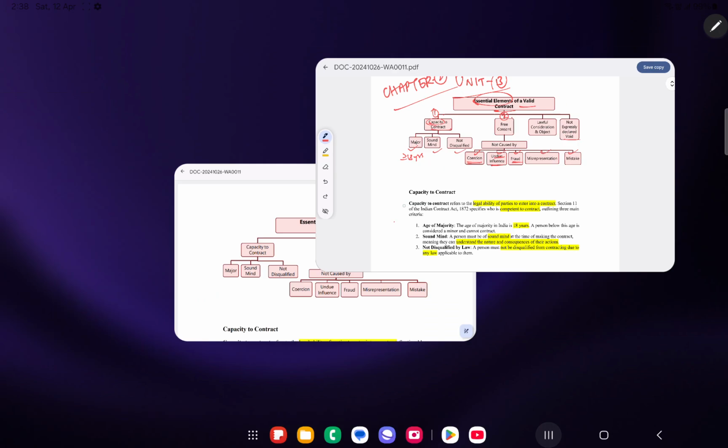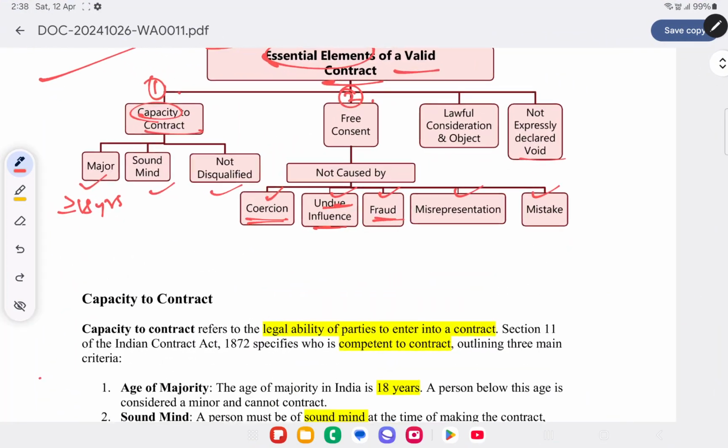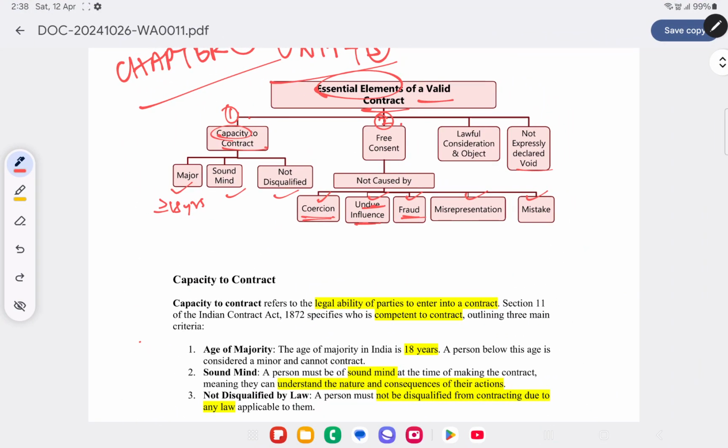And it should not be caused by fraud. Fraud means if a person intentionally deceives or cheats another person by false facts, then it's a fraud. It should not be caused by fraud or misrepresentation. Misrepresentation meaning it should not be caused due to false facts. That is, consent should not be obtained by giving false facts. And it should not be caused by mistake. Mistake means an error.